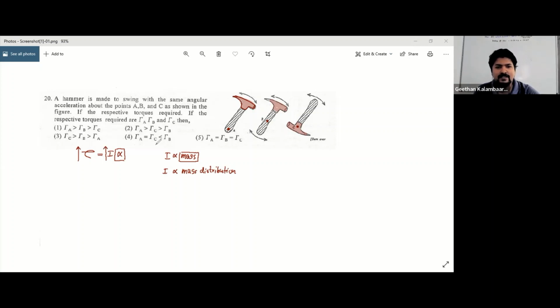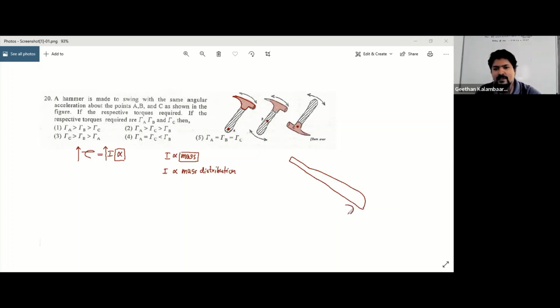So if you are cricket fans, guys, you know the cricket bat's part where you hold it has a smaller mass. But the part where you hit the ball, the lower part of the bat, has a higher mass.